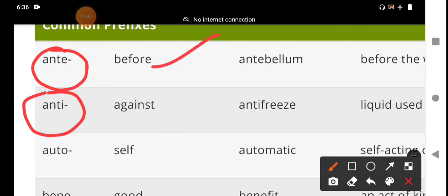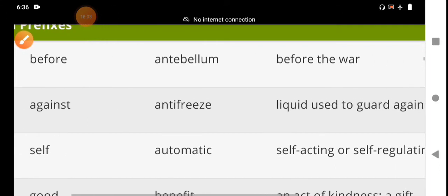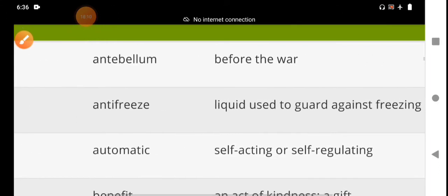Anti means against. Here they have given the word antebellum. Do you know the meaning of bellum? Bellum means war. Ante means before war. Antebellum means before war.